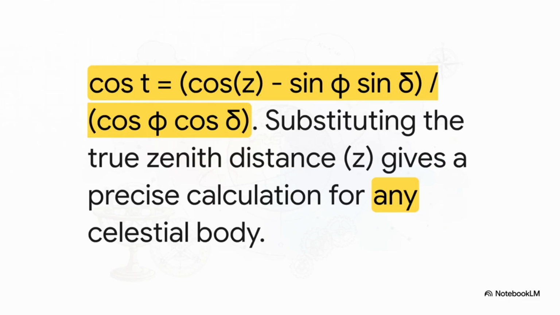And what we get is this. This is our powerful, all-encompassing formula. This is the master key. It lets us accurately calculate the hour angle for the rise or set of any celestial body while accounting for all those major physical effects.